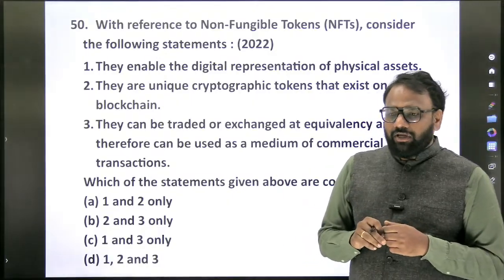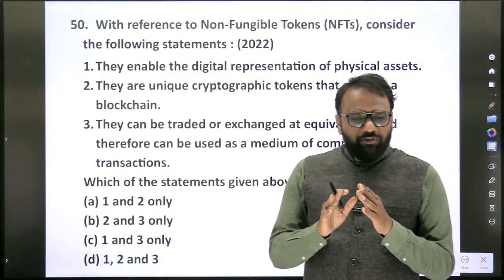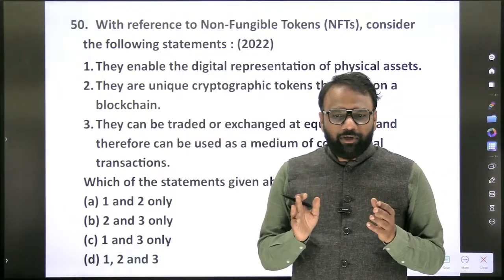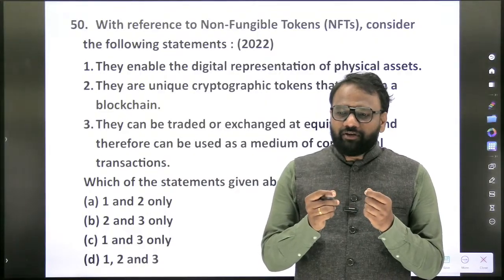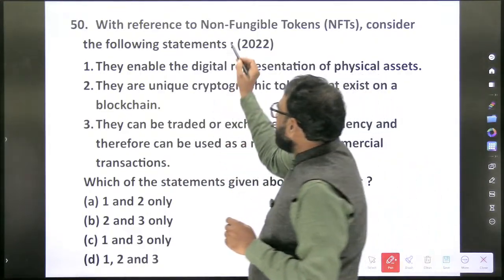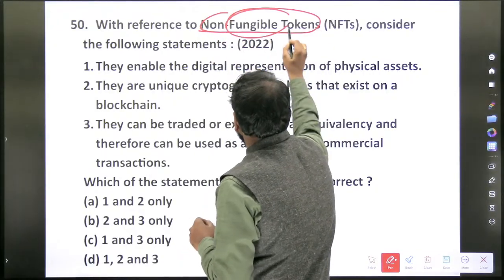So here, with reference to non-fungible tokens, we don't have a complete idea, and we don't want to gain that complete idea. We want to crack the examination. That's it. To that extent, whatever information is required, we just add it. So if there is a term called non-fungible token, it means there should be an opposite of it, a fungible token.